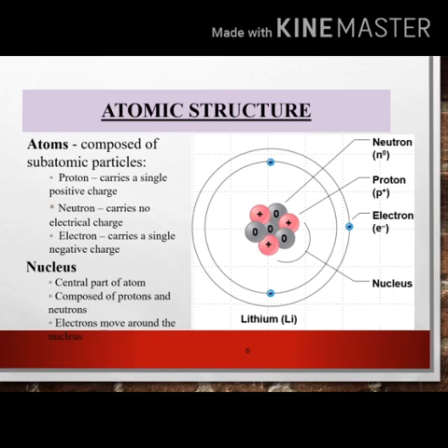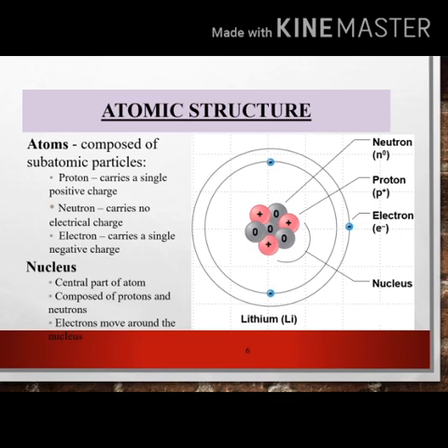In this structure there is an atom. The atom has protons, neutrons and electrons. Proton means positive charge, neutron means neutral, electron means negative charge. In this atomic structure there is a central part called the nucleus. The nucleus has protons and neutrons, and electrons move around the nucleus.